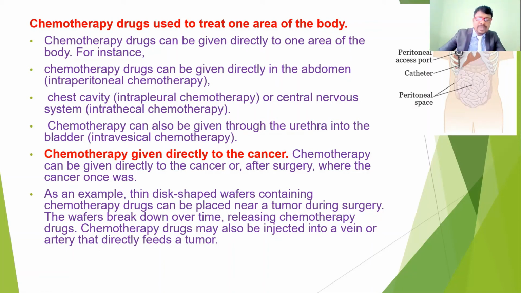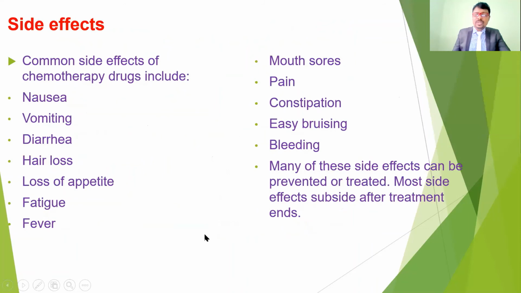So it has a direct effect on the affected site. The direct effect will be with the disc-shaped wafers, which contain the chemotherapy medications. During the surgical procedure, the wafer is going to break down, and because of this breakdown, the medicine is going to directly affect the tissues. So this is the direct effect of chemotherapy. These are the different types of chemotherapies.